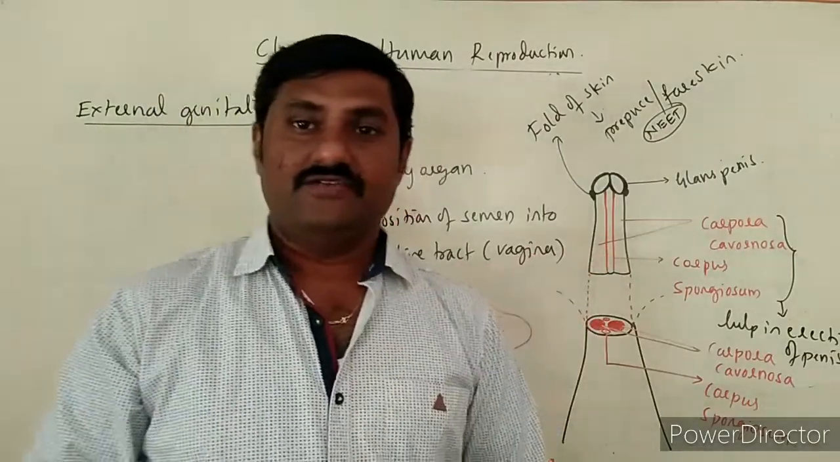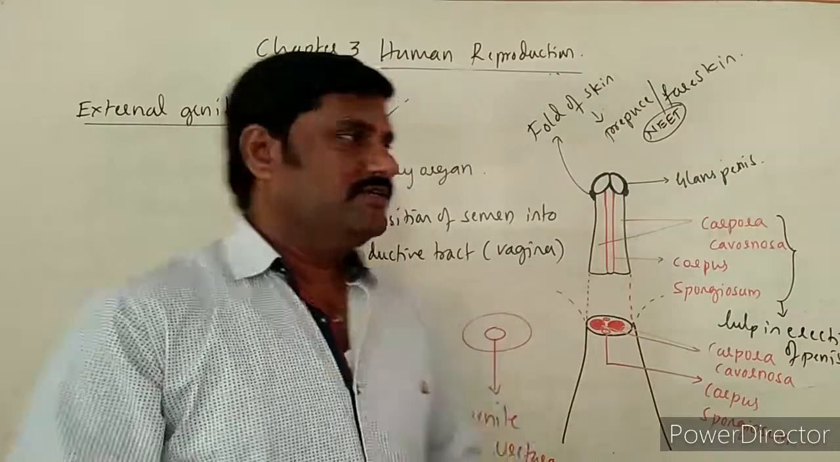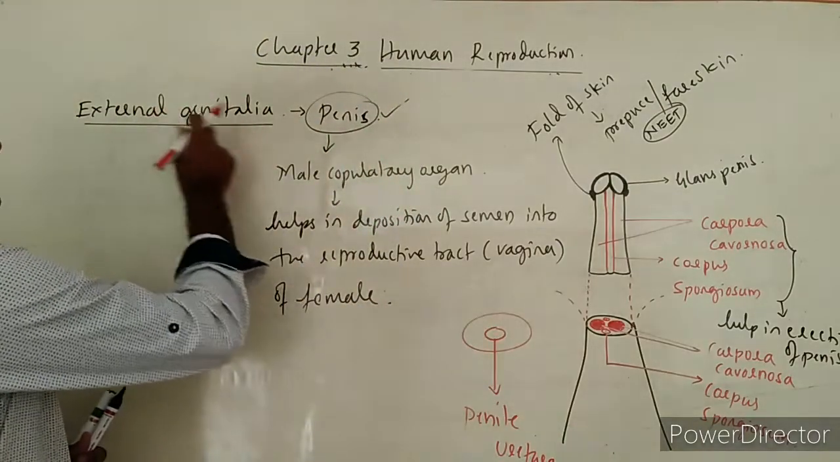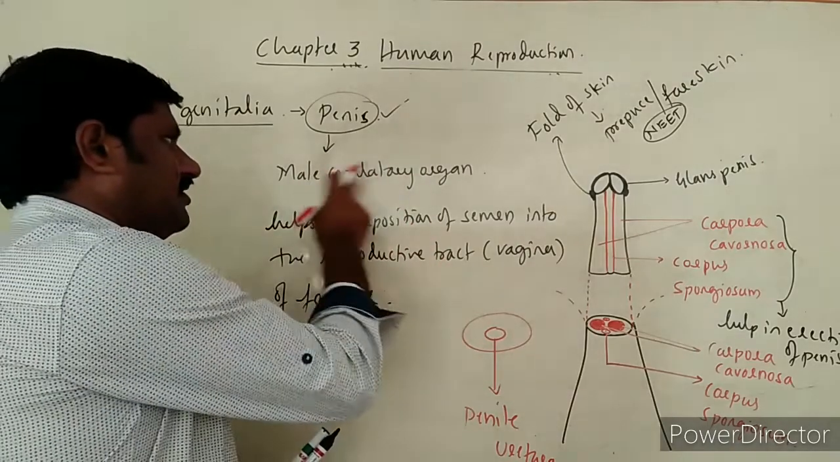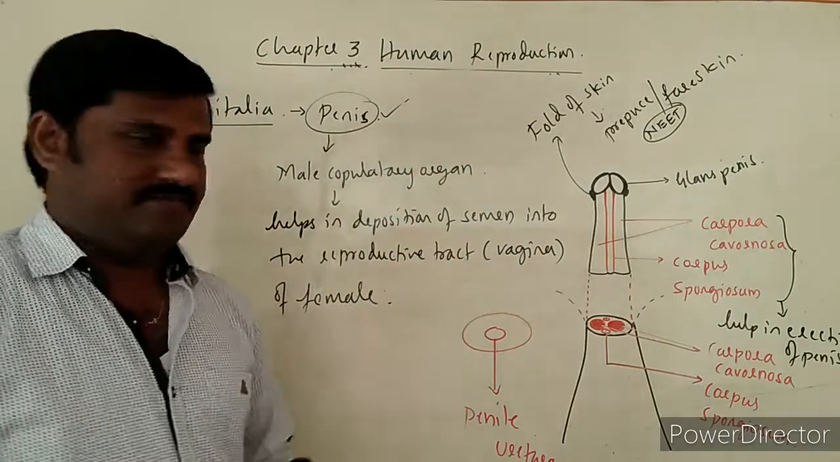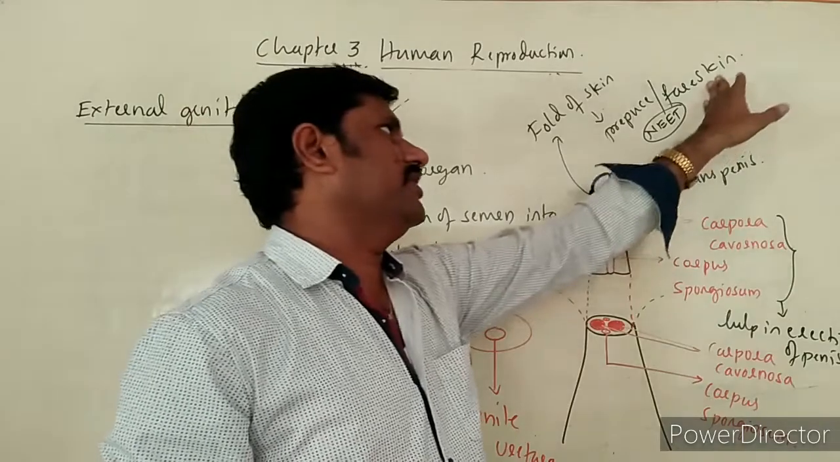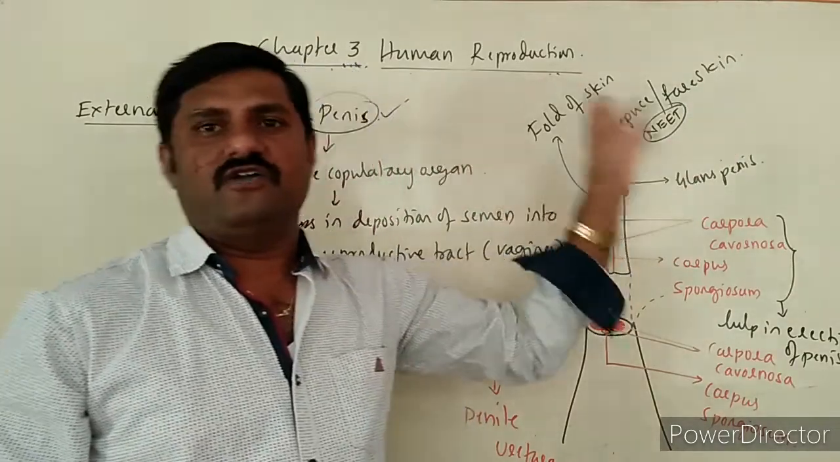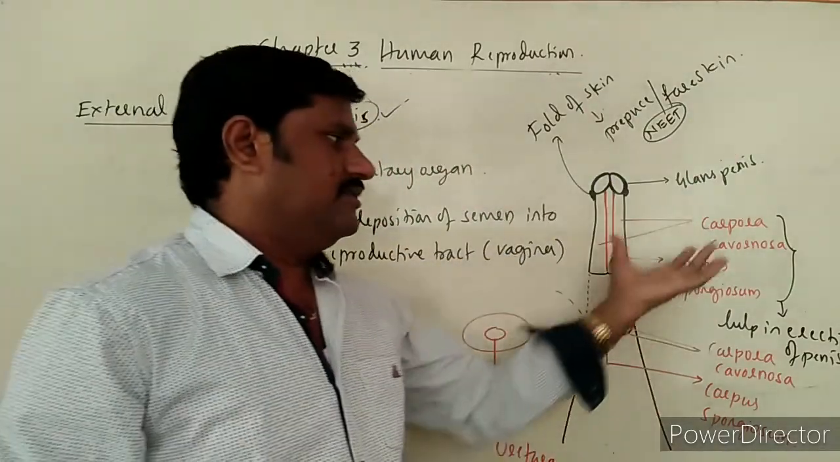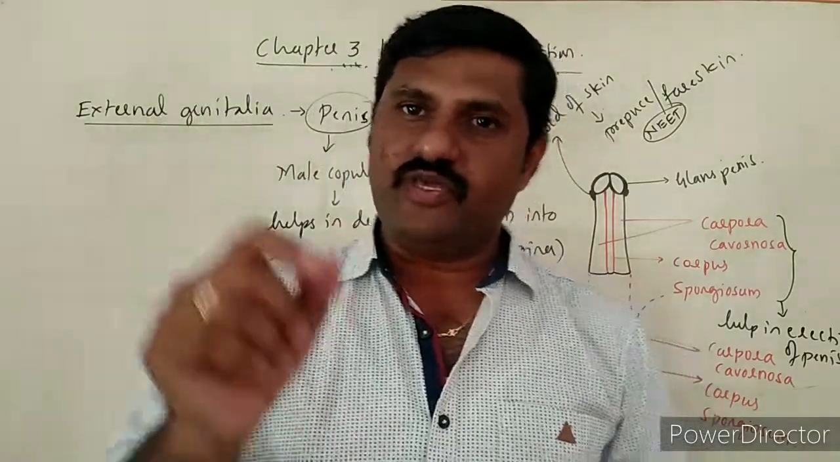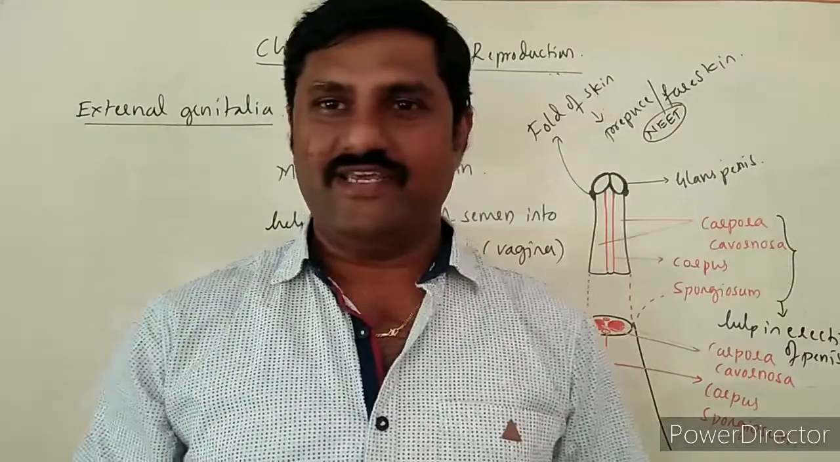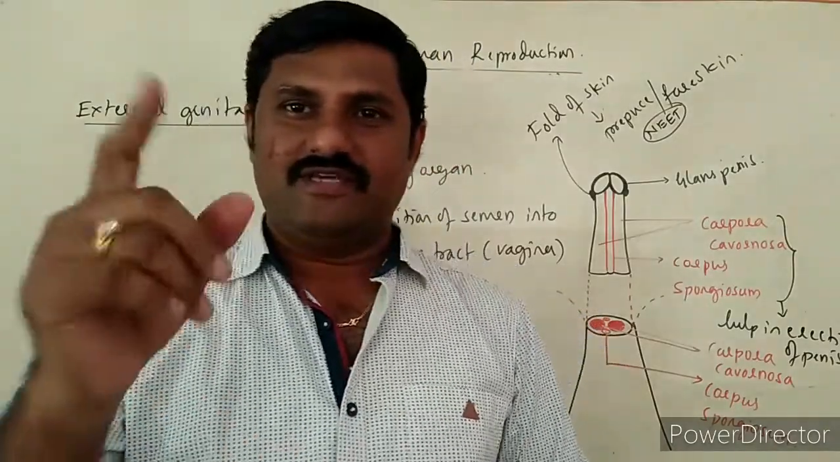Penis itself, right? This is a more important point to be noted. The external genitalia in males is the penis, and it is called the male copulatory organ. A very important point to be noted here is the prepuce or foreskin and the erectile tissues. All these are very important points to be noted. I hope you will certainly remember all these things.